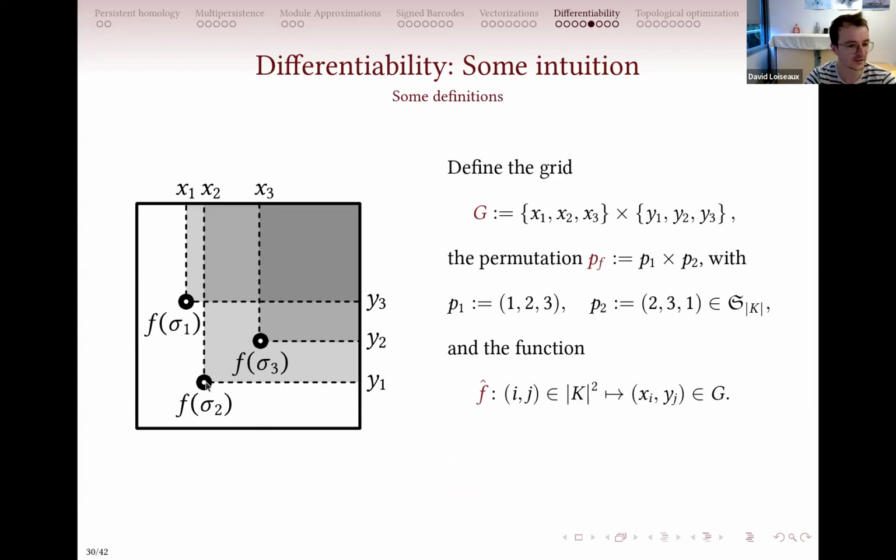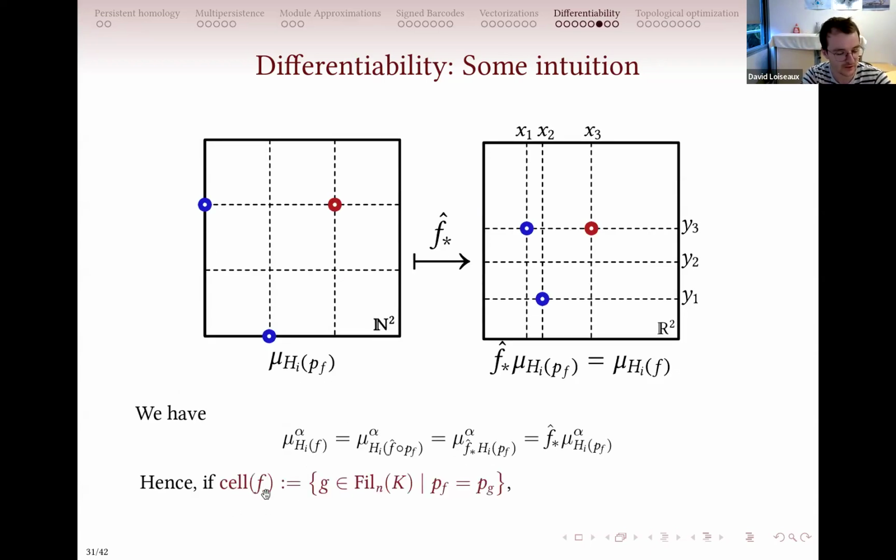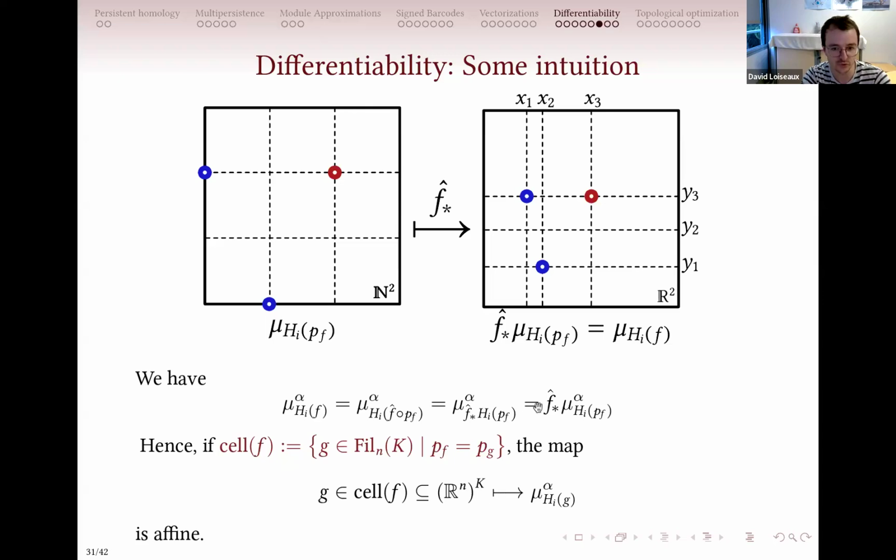So if you move this point a little bit to create a function g that is close to f, as long as you don't change the order for each parameter, I will say that f and g are in the same cell. Okay? And for this cell, as this map is just the push forward of g hat, it's just a rescaling of the grid, basically, so you have that this map is affine. So basically, in the multi-parameter case for this signed measure, the map that sends a filtration to this signed measure is locally affine. So you have the same differentiability framework as in the one parameter case.